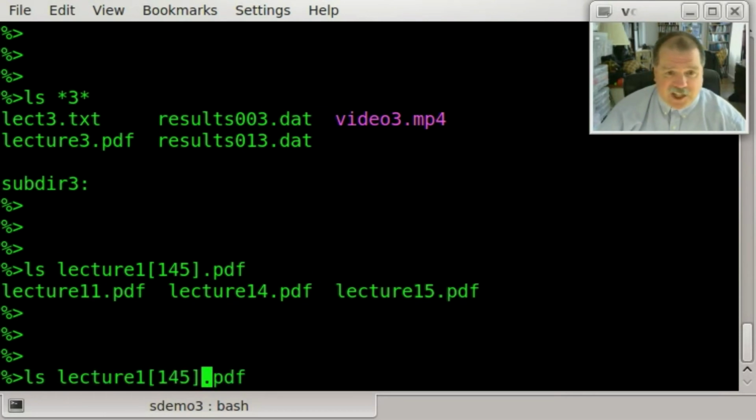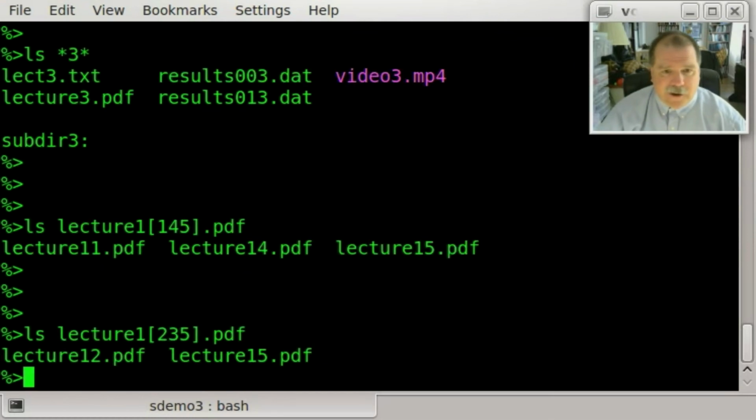If I had changed this to 2, 3, 5 here, I would have matched, in this case, lecture 12.pdf and lecture 15.pdf. I didn't match lecture 13.pdf because there was no lecture 13.pdf. All right. So I can use square brackets to match specific characters.